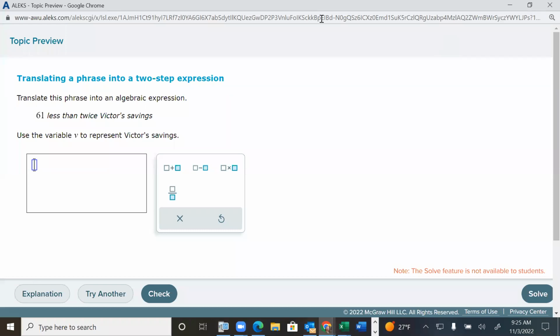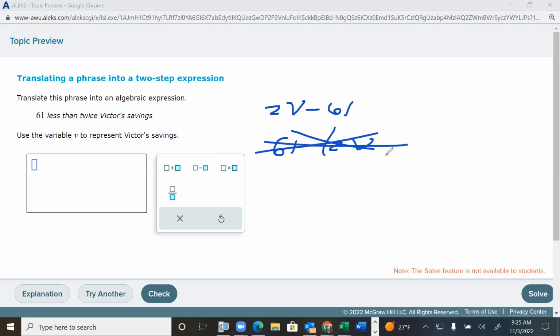Okay, so here's what I mean. 61 less than twice Victor's savings. So Victor's savings, we're going to just call that V, so we don't have to write out Victor's savings. Double or twice Victor's savings would be 2 times V, and we want $61 less than that. So notice it's 2V minus 61. 61 minus 2V, that is wrong. But it's a very popular wrong answer. So don't you fall into that trap. Let somebody else fall into it. Hopefully nobody within the sound of my melodious voice.